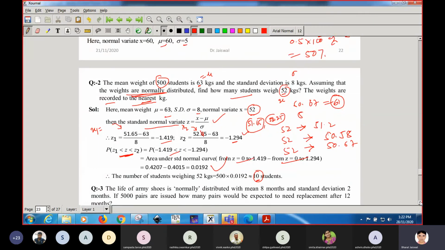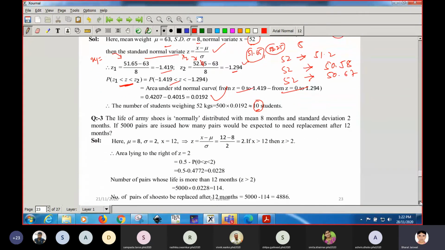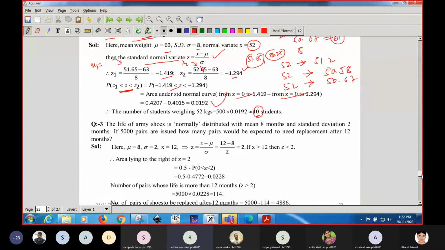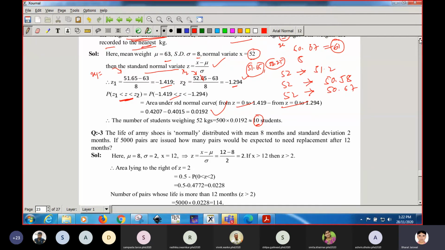Any doubt in this, students? Hello? Sir, if we change the approximate value, then our calculation will change. Not much difference, because we cannot deviate by a large amount. If we have taken 52.45, you cannot take 52.89, which would be very large. You have to take nearly 52.